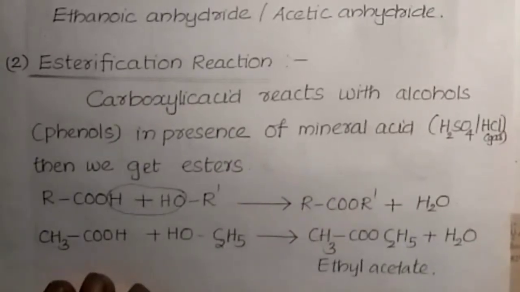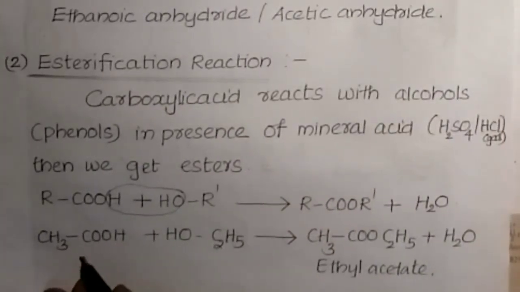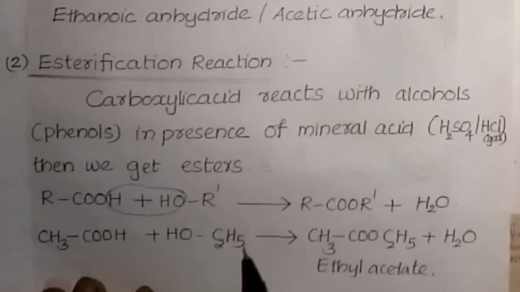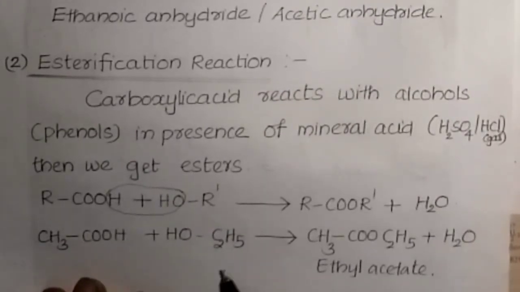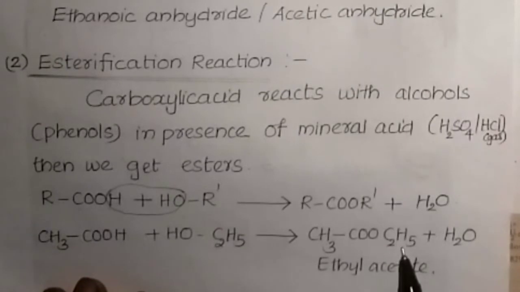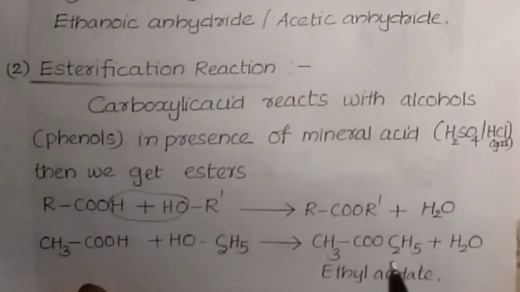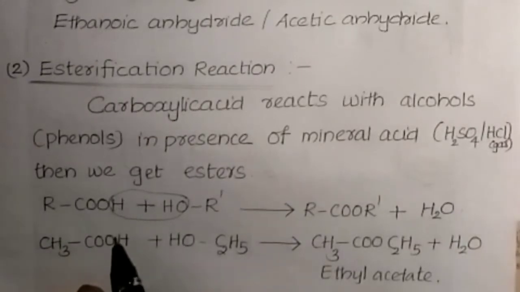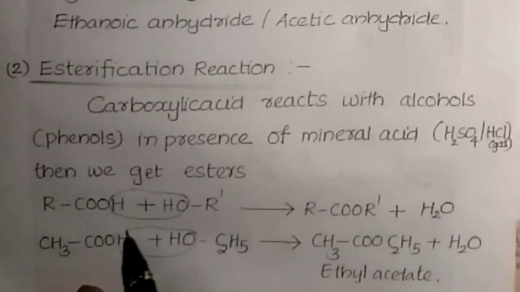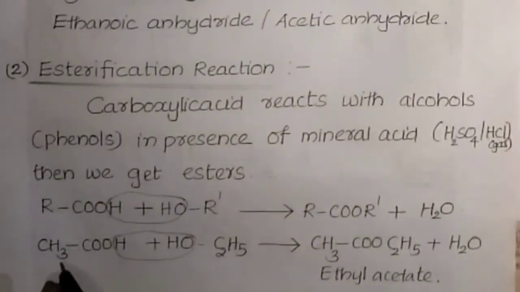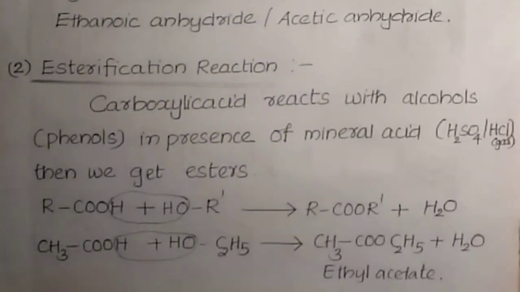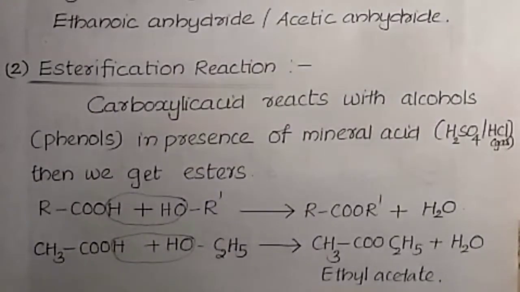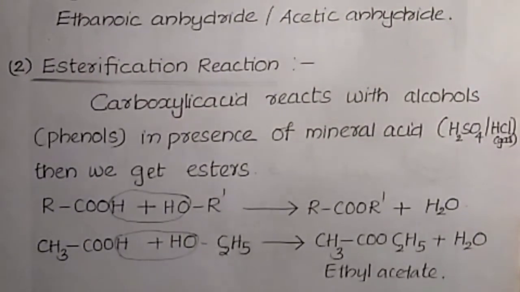These products are known as esters. A typical example, acetic acid plus ethanol. Carboxylic acid plus alcohol gives pleasant fruity smelling substances known as esters. Here also water molecule elimination takes place. Then the remaining CH3COOC2H5 plus H2O. So these are known as esterification reactions.